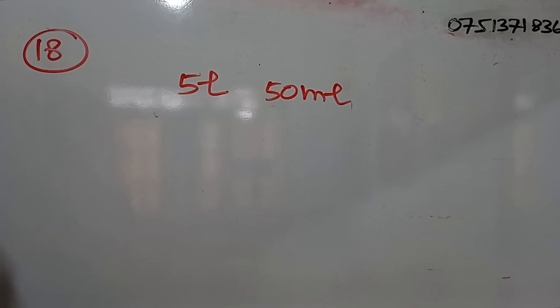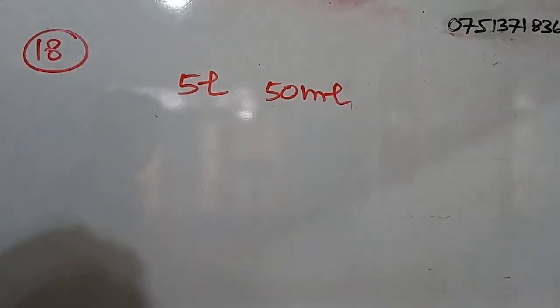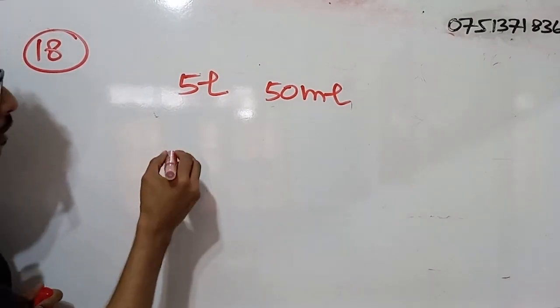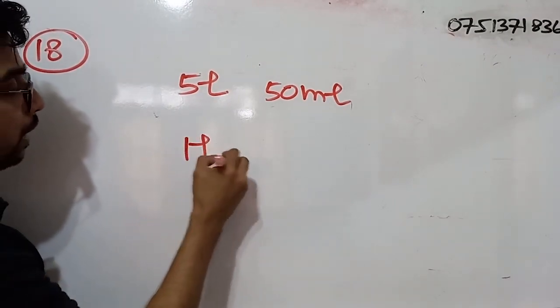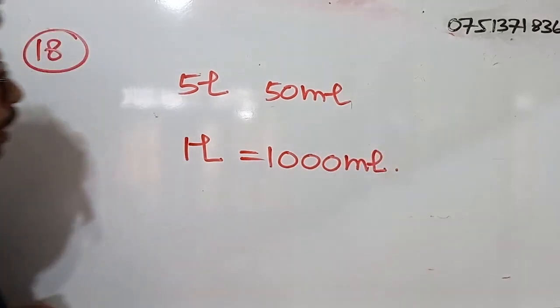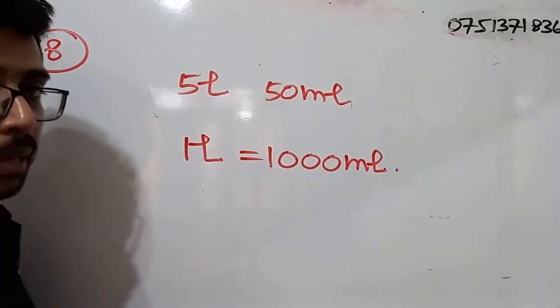Question number 18. Express in milliliters. Okay. So we have been given 5 liters and 50 milliliters. Right. So first of all, we know 1 liter is equal to 1000 milliliters. Right? So we have to convert this entire amount into milliliters.